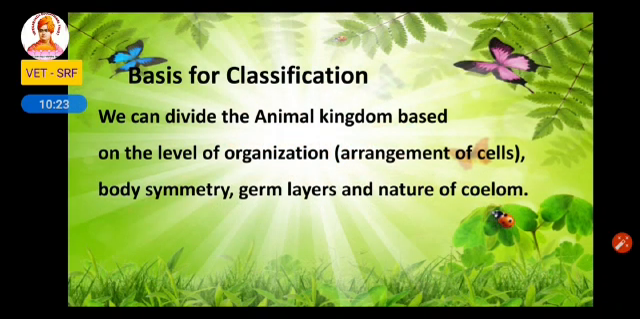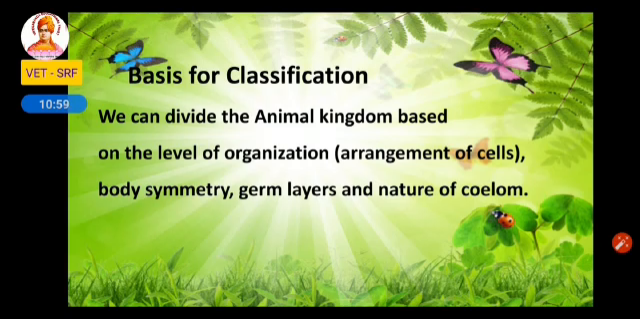So what is the basis of classification? So we have studied all these classifications. So how the animals are classified into different species, genus, class, order, like this. So what is the basis of that classification? We can divide the animal kingdom based on the level of organization. Level of organization is arrangement of cells. So as I said before, whether they have cellular level of organization or tissue grade of organization or organ level of organization or organ system level of organization. So this is called the level of organization.